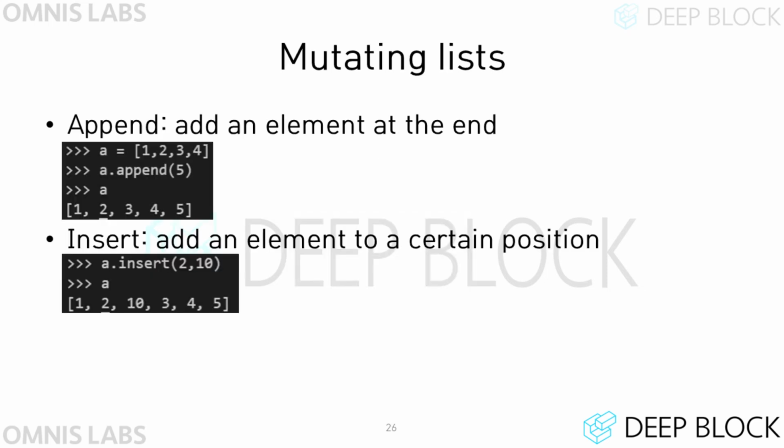Let's look at the methods of list type. Append is a method that adds a new element to the end of a list. The list.insert method is a function that adds a new value to the specified index. For example, the code a.insert(2, 10) means inserting the value 10 into index 2 of a list A.